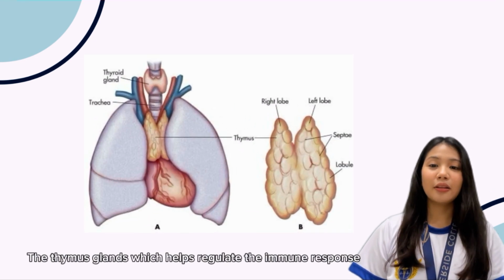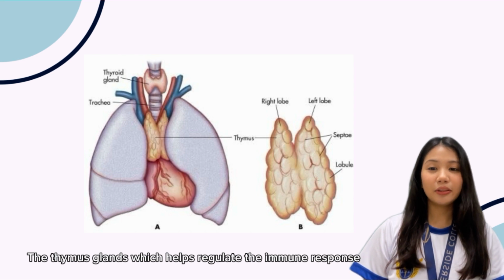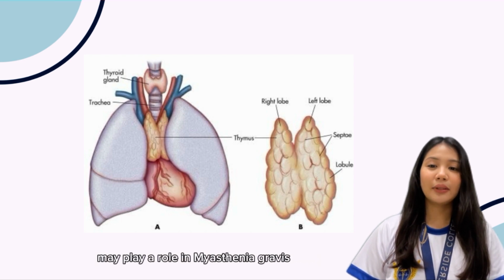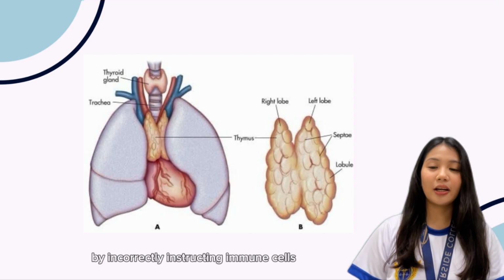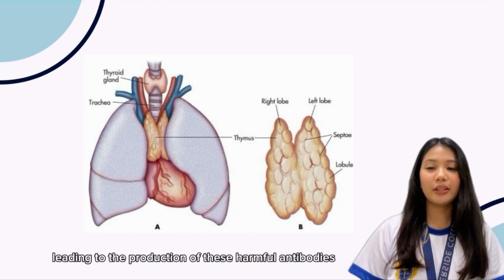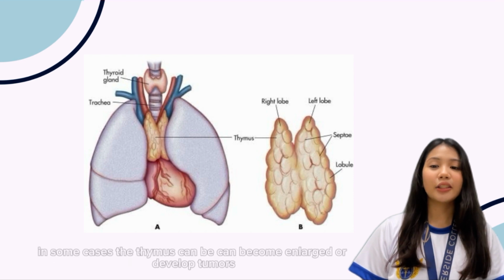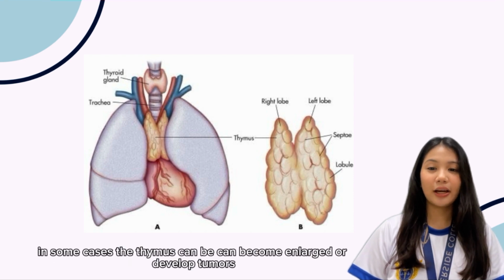The thymus gland, which helps regulate the immune response, may play a role in myasthenia gravis by incorrectly instructing immune cells, leading to the production of these harmful antibodies. In some cases, the thymus can become enlarged or develop tumors.